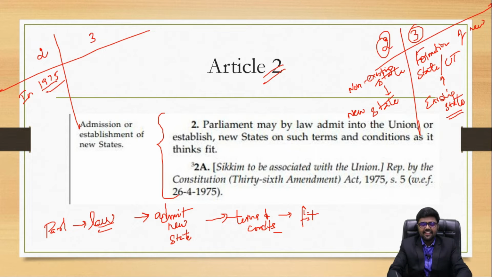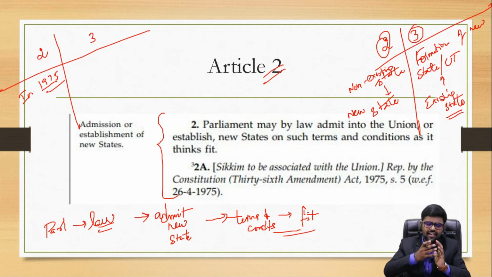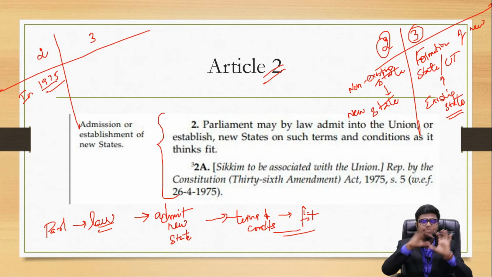That is, it has the absolute power. So it is enjoying the absolute power to frame its own terms and conditions, and it can come up with the innovation also, so that it can admit a territory which is not a part of the Indian territory as a new state. So it was Sikkim.